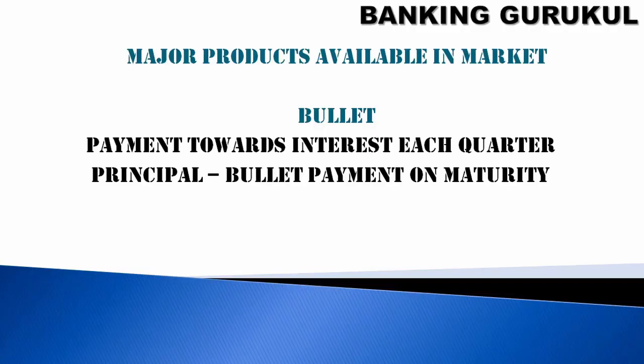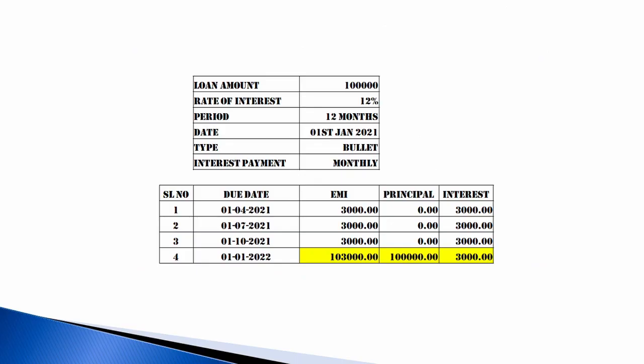The second one is also a bullet loan, but here interest is paid each quarter and the principal is paid as a bullet on maturity. So the same 1 lakh, 12%, 12 months, started on 1st January, type is bullet and interest is quarterly. Every 3 months you are paying 3000 rupees, and in the last month 1 lakh plus 3000 as a bullet amount.